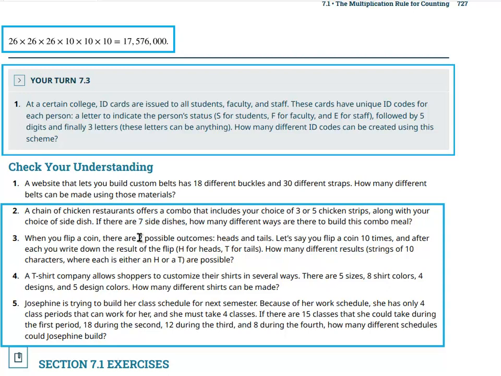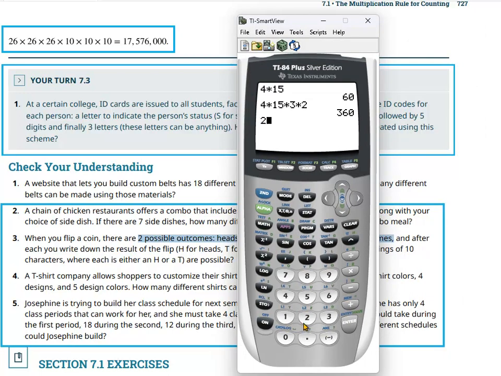Okay, this one here, you flip coins 10 times. So you flip a coin the first time, you get heads or tails, so 2 possibilities. Flip it a second time, heads or tails, 2 possibilities. So 2 times 2, because you could have heads, heads, heads, tails, tails, heads, or tails, tails. So 4 possibilities, and so on. You keep multiplying 2 with itself. And so here, 2 times 2 times 2. No, I'm going to be too lazy to do that.